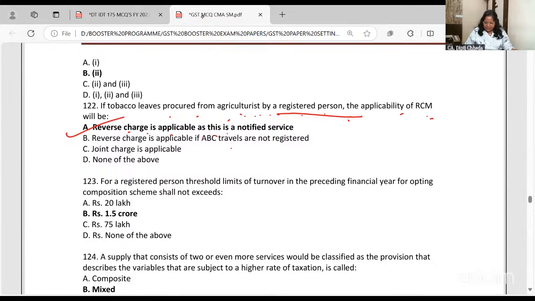But ABC Travels has no name in the options, joint charge. Some answers are not matching.